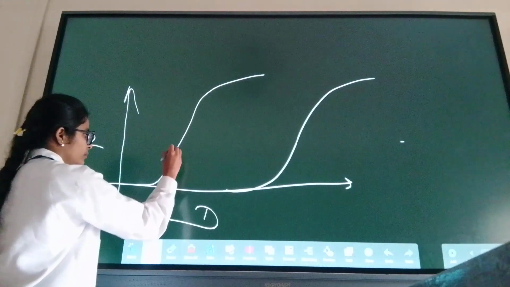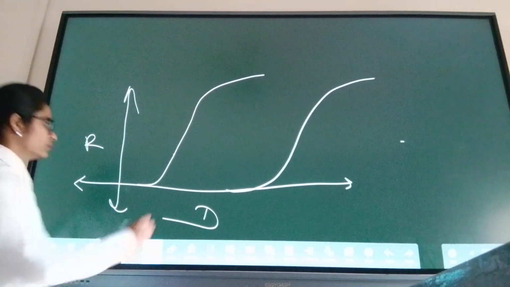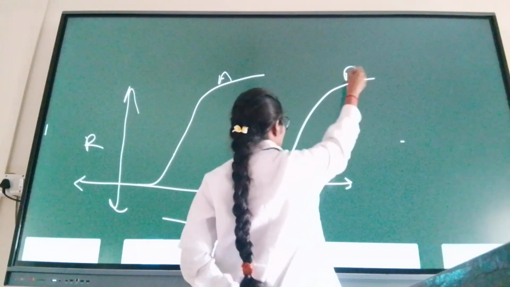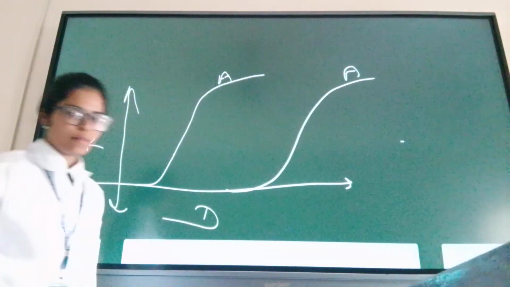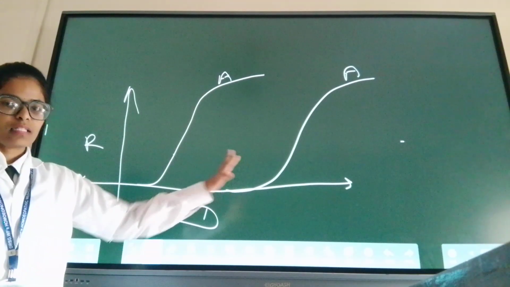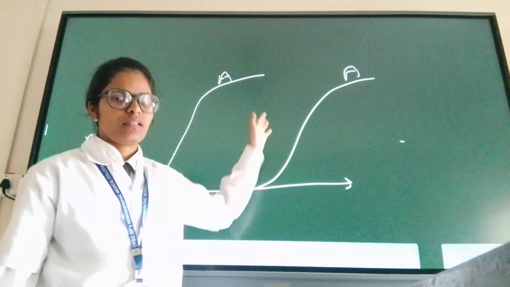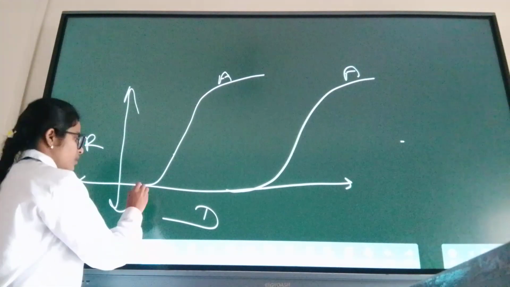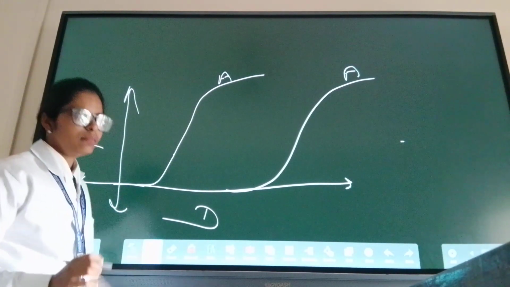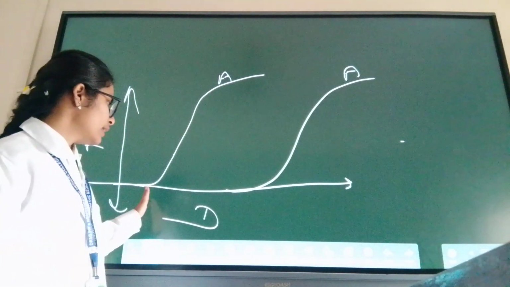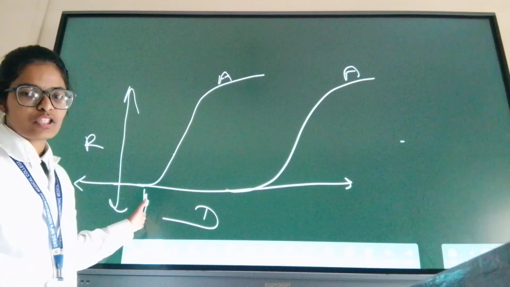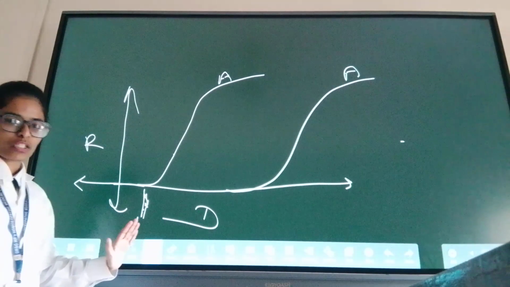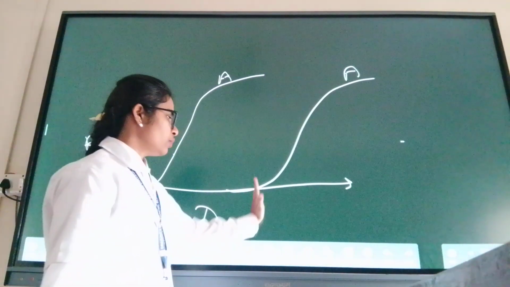So this is our curve. These both are the same drugs given in different doses, A and A. Then this is the minimum dose that we can give for the action, and this is the lethal dose.